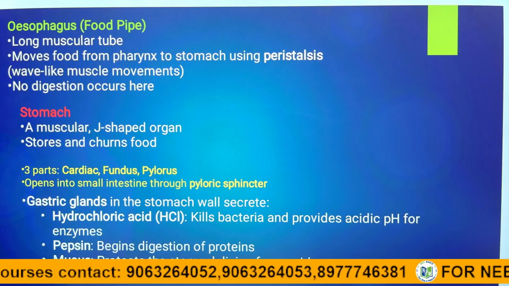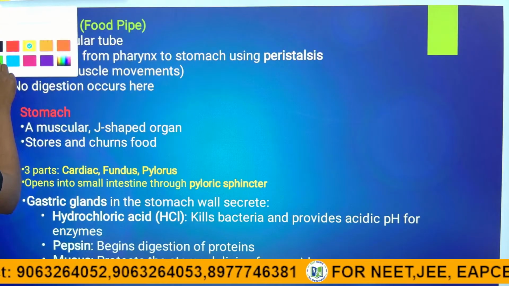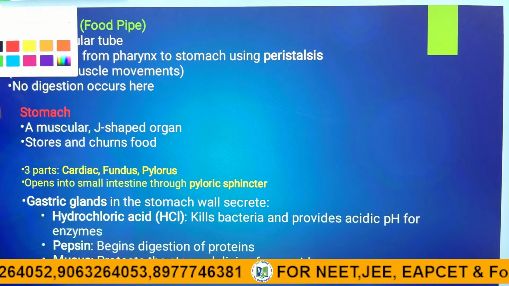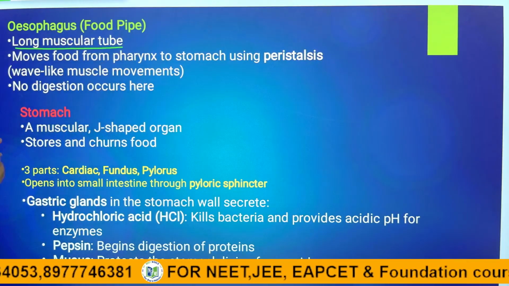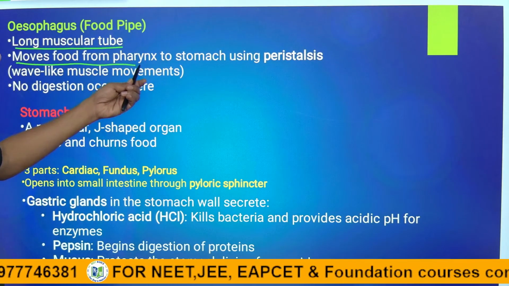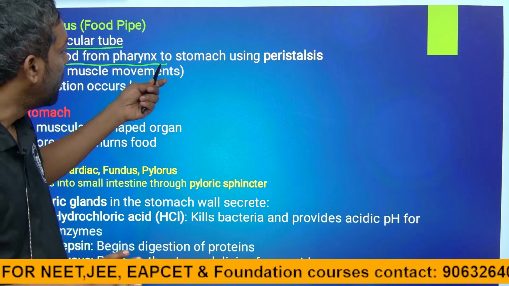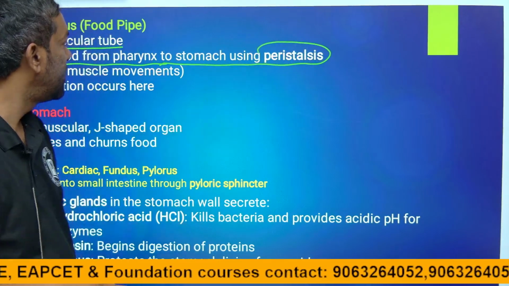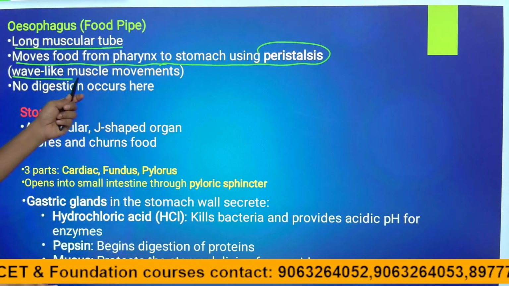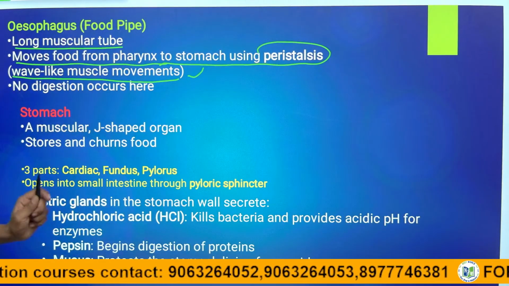The esophagus is a long muscular tube. It moves food from the pharynx to the stomach using peristalsis, a wave-like muscle movement.